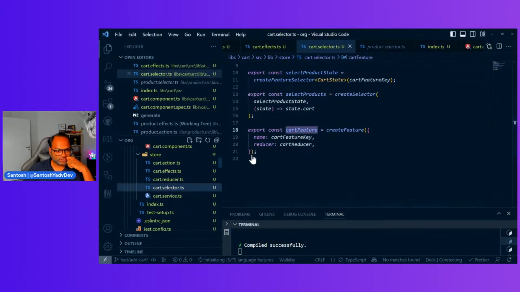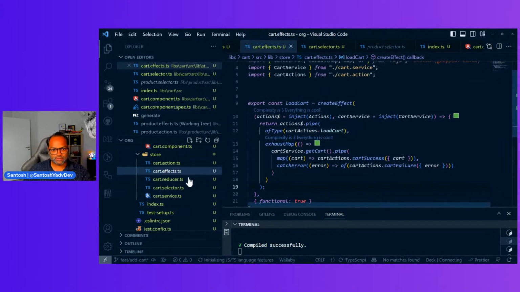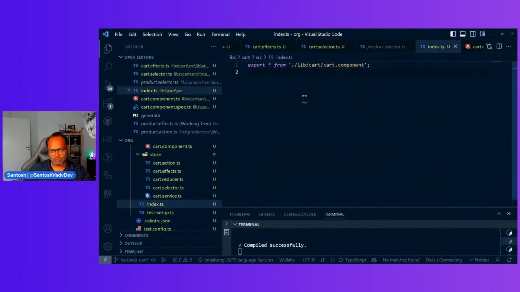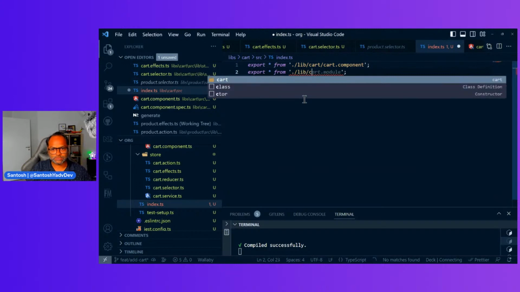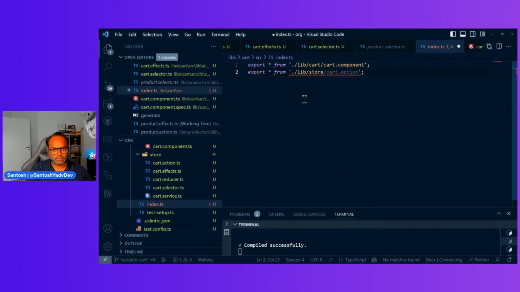Great. So we got our cart feature, we got our effects. Let's go ahead and register them, and then we will be done. But before that, we have to export all these files from our service. Otherwise, it will not work. And what we need is export, import, not import. We need something from our cart selector. Let's say cart slash, not cart, store slash any effects, and I need reducer. No, I don't need reducer. I need selector.